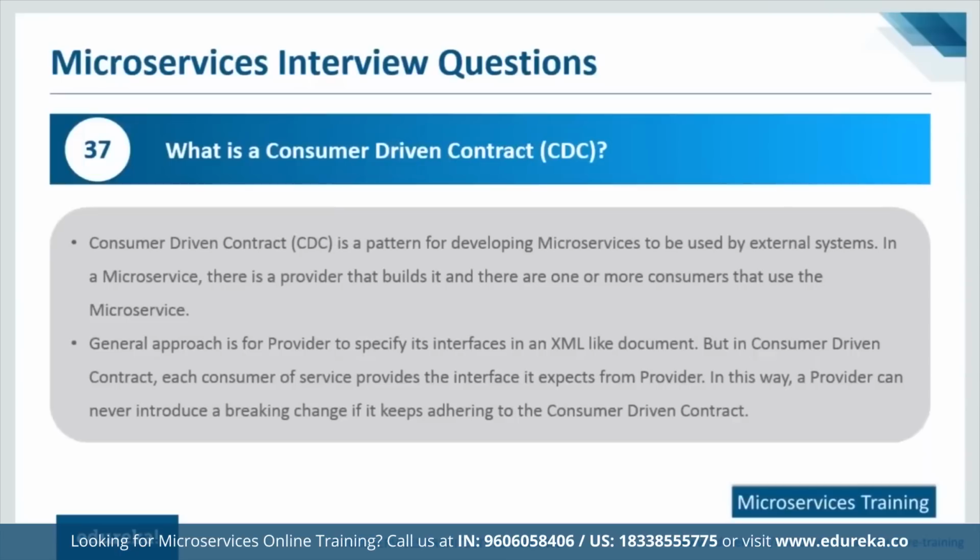A consumer driven contract. Now this kind of a contract is used to keep people on similar pages. That means your provider is allowed to set a certain set of rules when deploying a particular application, and the consumer who wants to consume that application, when they have this contract, they basically try to be on the same page. That means the client has a particular set of requests, and when the client mentions those requests to the developer or the provider, he should adhere to those requests. So this kind of a contract is called a consumer driven contract, where the consumer is made a priority and accordingly software is deployed.